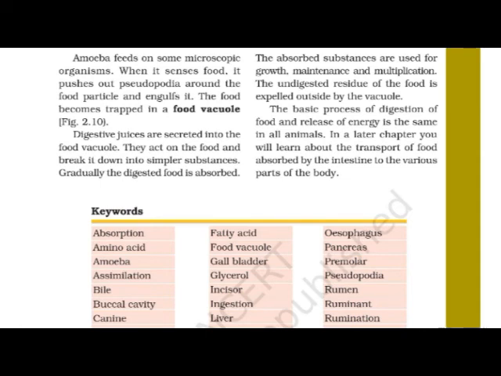Then digestive juices are secreted into the food vacuole. They act on the food and break it down into simpler substances.